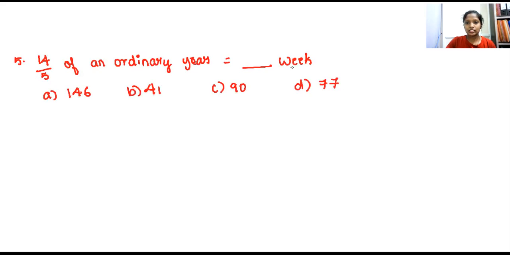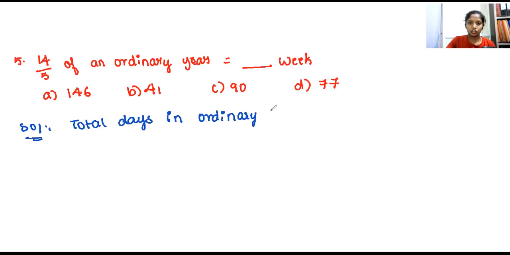So what's the answer? How to do? We'll have a look into our solution part. First we'll see the total days in an ordinary year, which will be equal to 365 days.